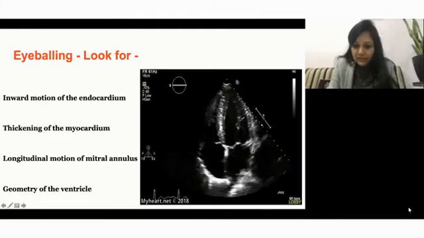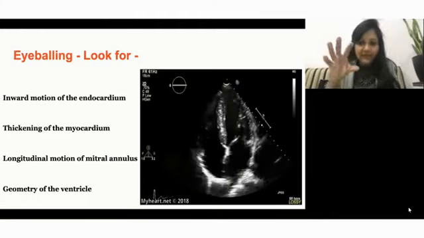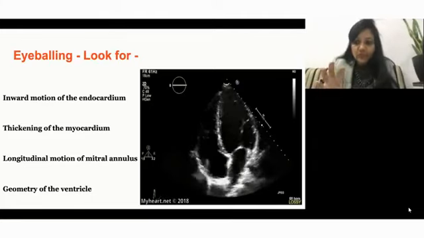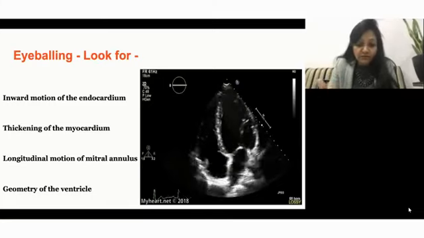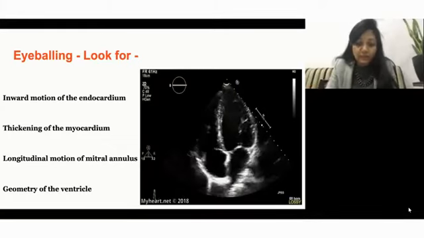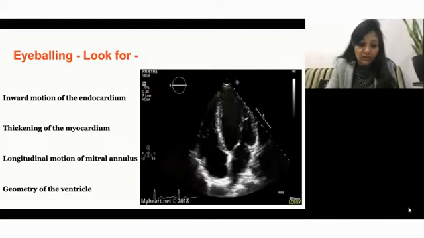I am putting my cursor at one point, and when it is contracting, it actually goes below, towards the center. So that is also important. That is called the mitral annular plane of this mitral valve, and that is also important for the ejection fraction, or systolic function.